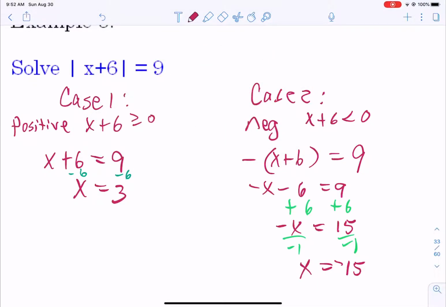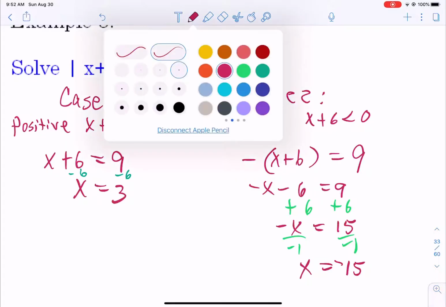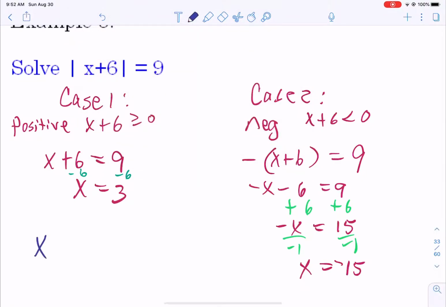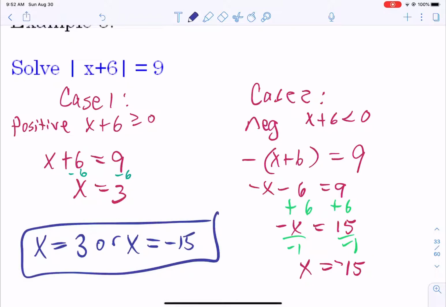And if you put those back into the original, 3 plus 6 is 9. The absolute value of that is 9. Negative 15 plus 6 is negative 9. The absolute value of that is 9. So you should be able to plug those back into the original, and they should work for both cases. So if we look at how to write the answer, we have two solutions, 3 or negative 15.